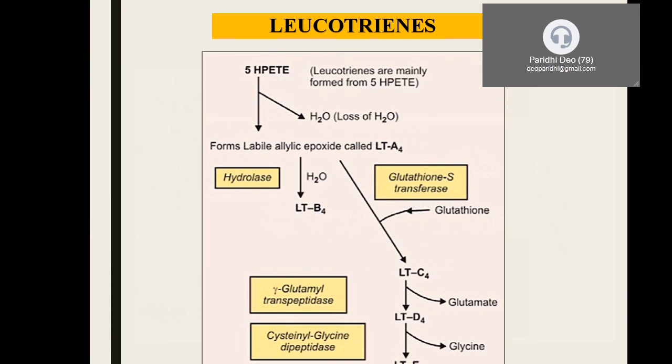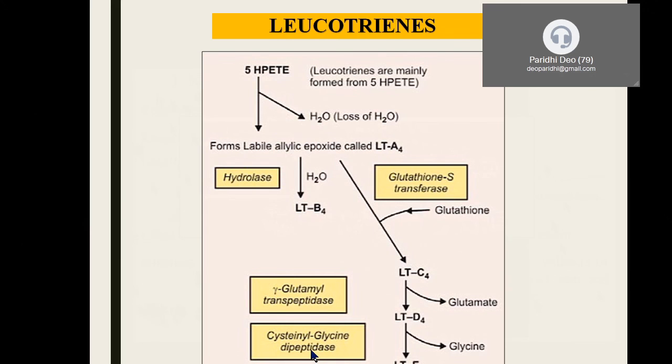With the release of glutamate, it forms LTD4, the leukotriene D4 series. And once there is a release of the glycine molecule from the glutathione which was incorporated into A4, it produces LTE4, leukotriene E4. During these steps, it requires the participation of gamma glutamyl transpeptidase enzyme and cysteine glycine dipeptidase.